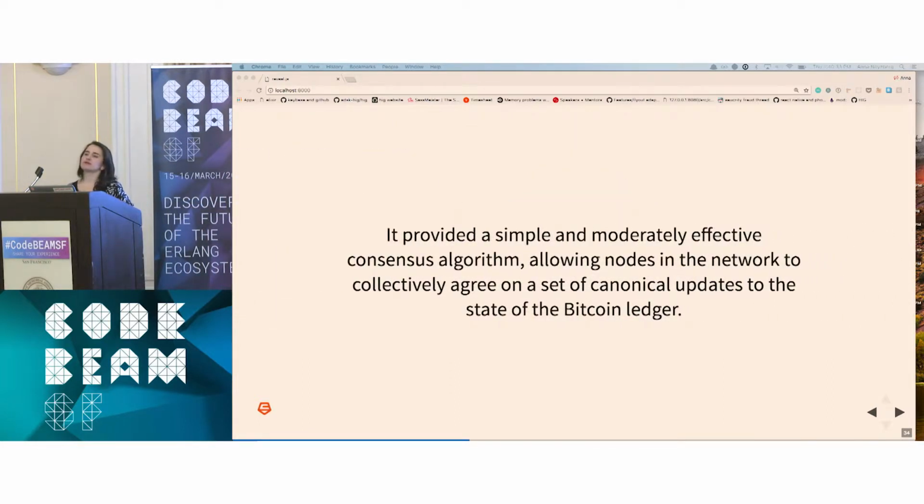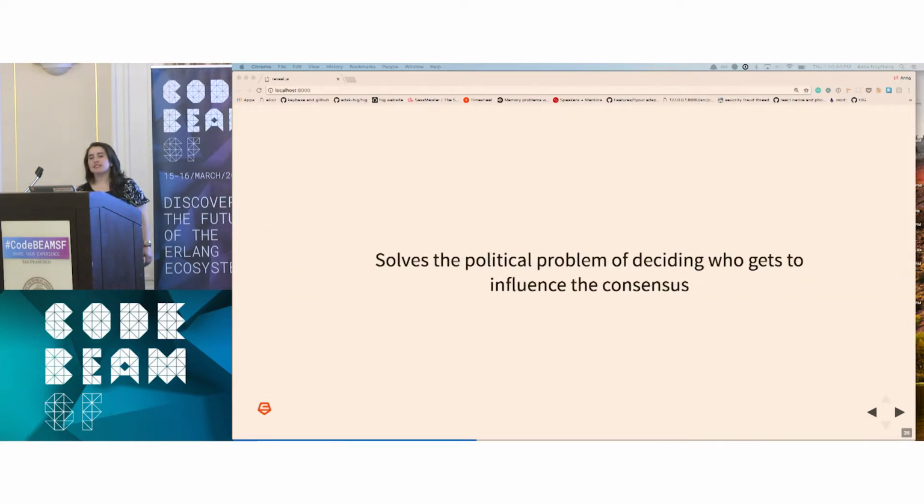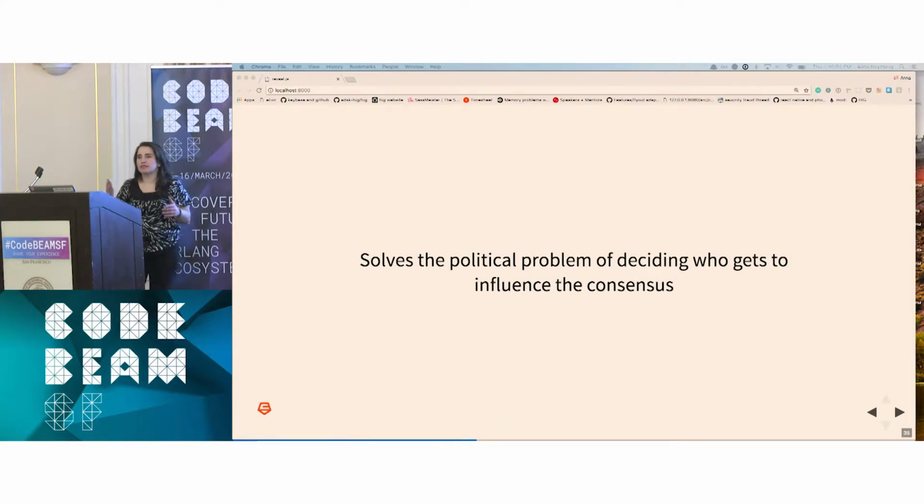So what did this do? What problem did this proof of work solve? Well, it solved 2 things. First, it gave the nodes in the network a way of agreeing on how to add blocks to the blockchain. And the second problem was because whoever is able to add blocks to the chain controls the chain for that period of time.